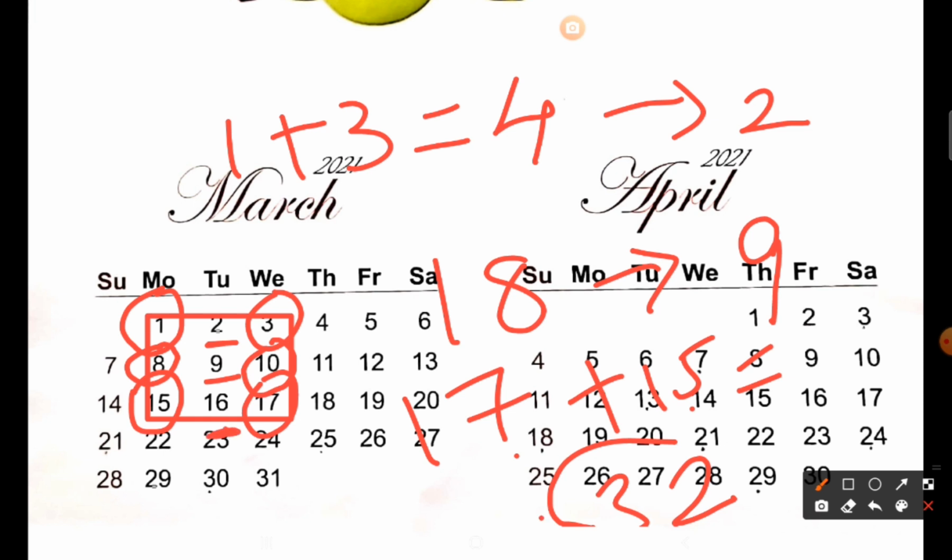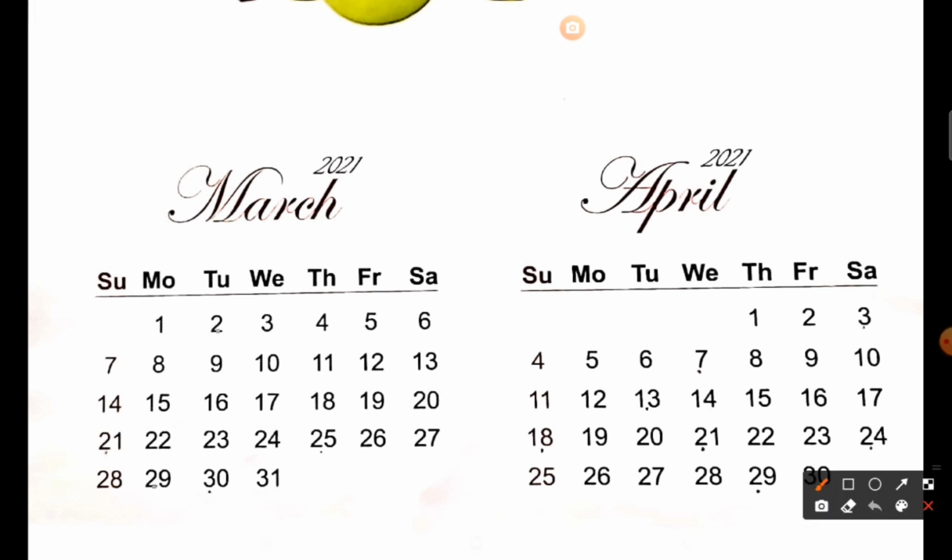So if you add these both numbers, the sum of each pair is always twice the middle number. जो भी आपका middle number है उसका double आएगा. So this is the pattern for a 3 by 3 grid. Now this way, कोई भी 3 by 3 grid आप ले लीजिए इस कैलेंडर में से, anywhere, any corner. If you take a 3 by 3 grid, always the sum will be double of the middle one.